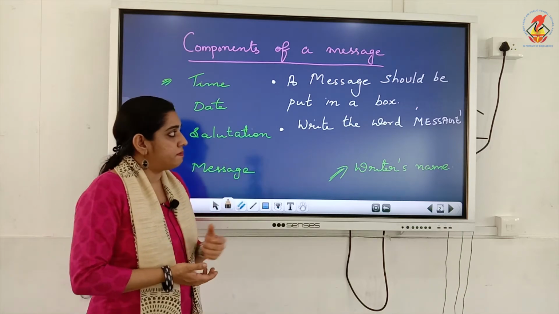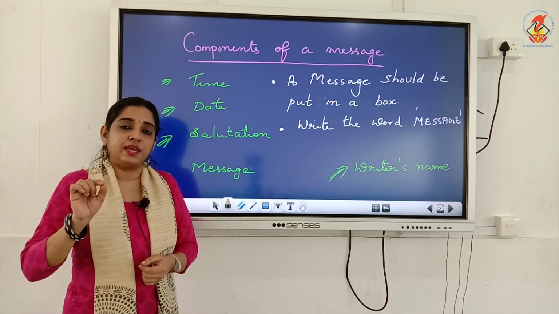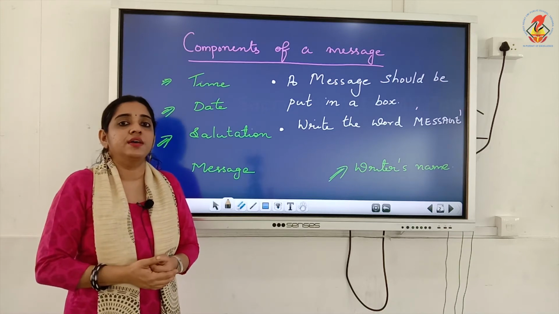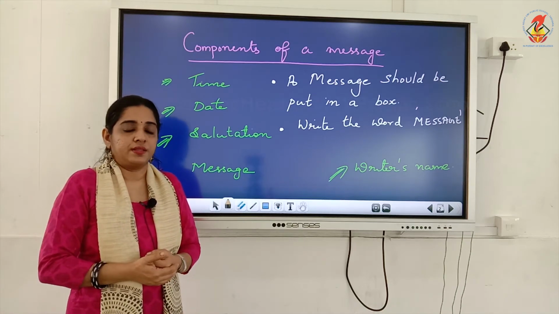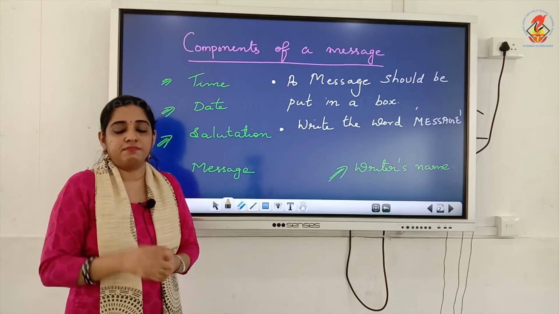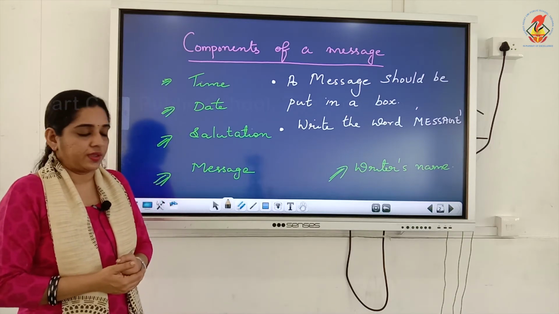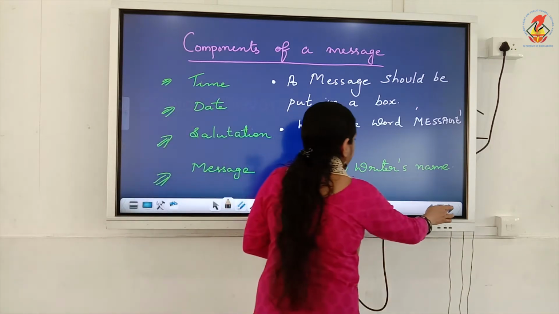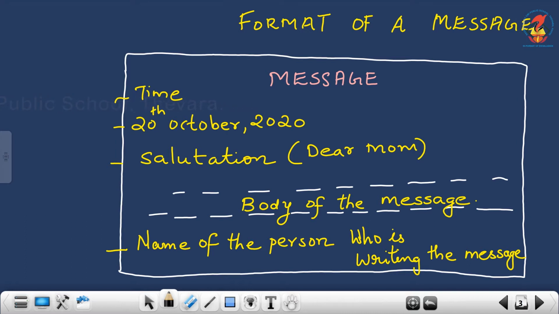And the word message, M-E-S-S-A-G-E, should be there when you start writing the message. Before that you have to write the word message in the box. So I'll show you one sample so that it will be clear. See, this is the format. Just listen. The word message should be there in the middle of the box. First you have to draw a box, then in the middle of the box you should write the word message.